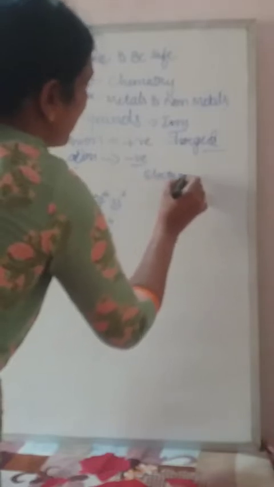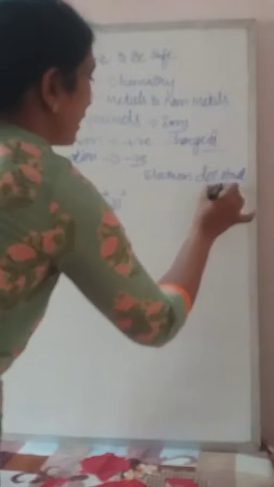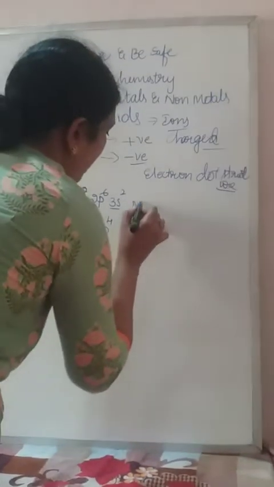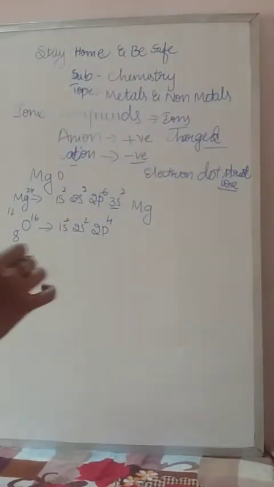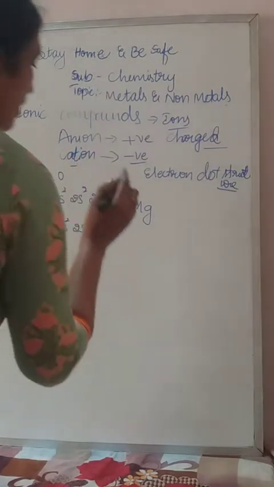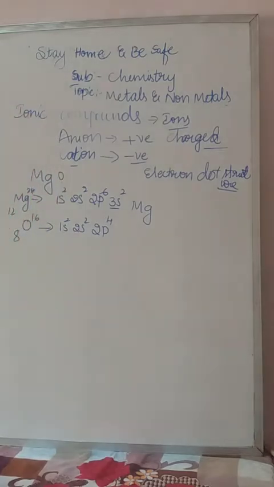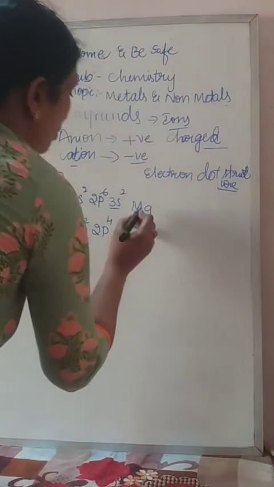This is called the electron dot structure or dot formula. Keep in mind, electron dot structure. Now I am writing how to write the electron dot structure for MgO, magnesium oxide. For Mg, the electrons present in the last orbit are 2 electrons.